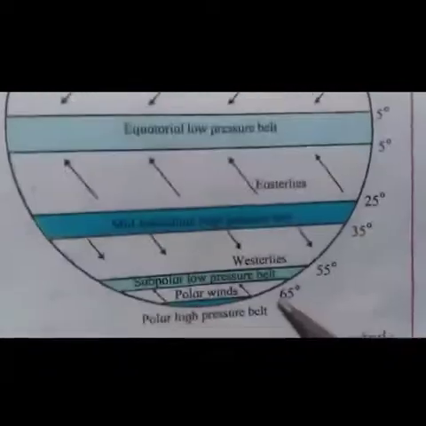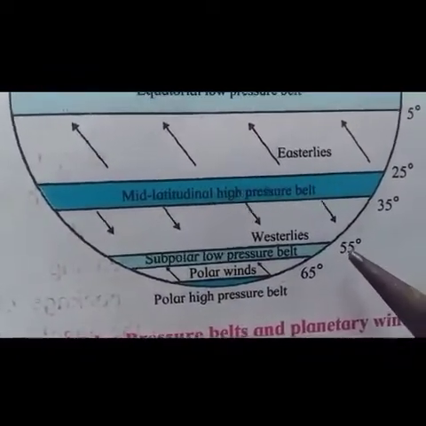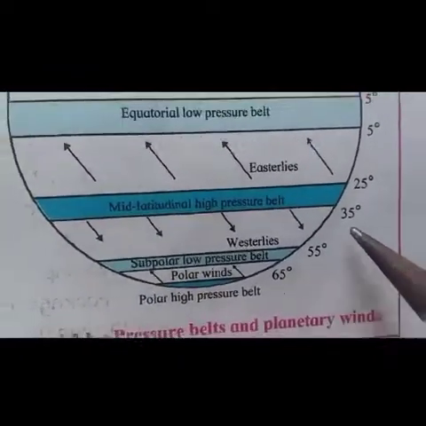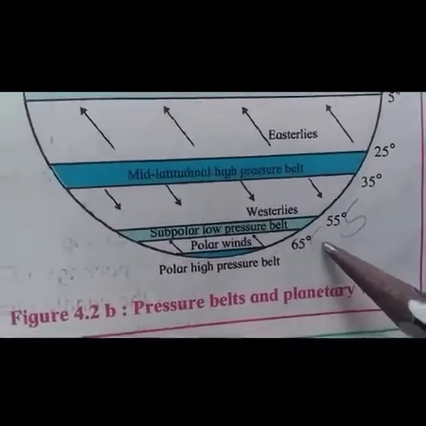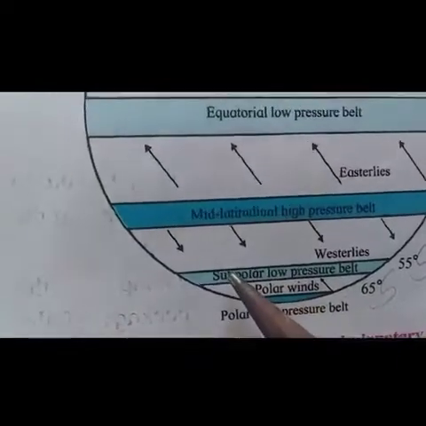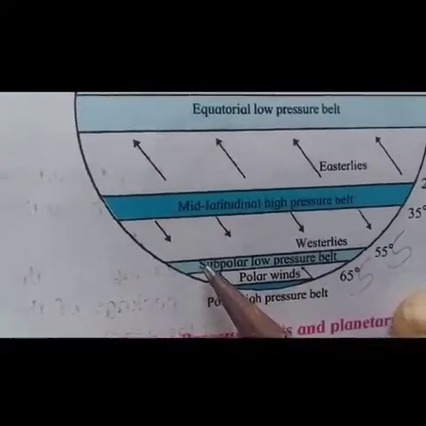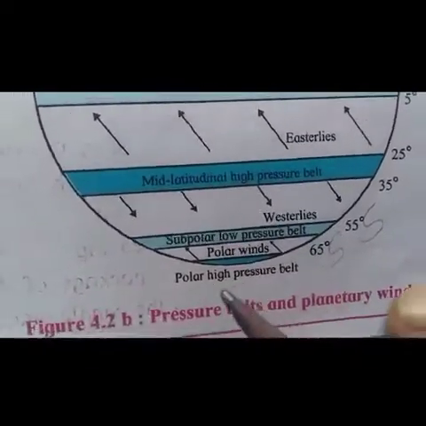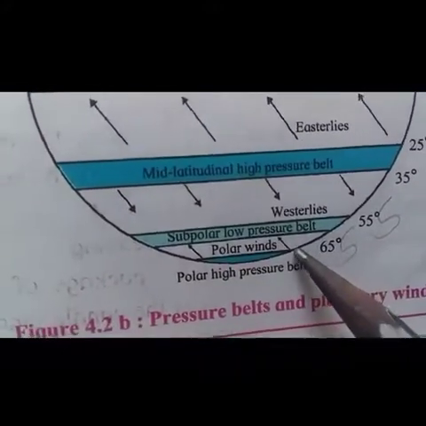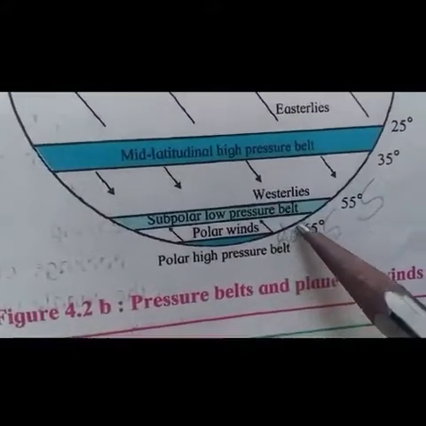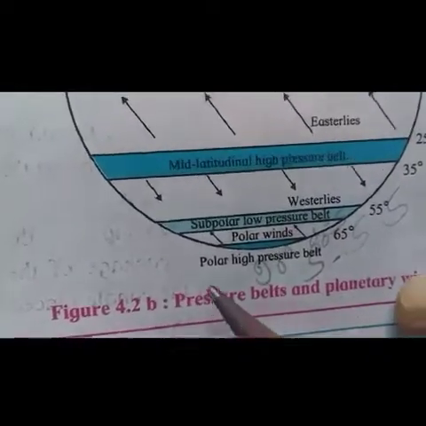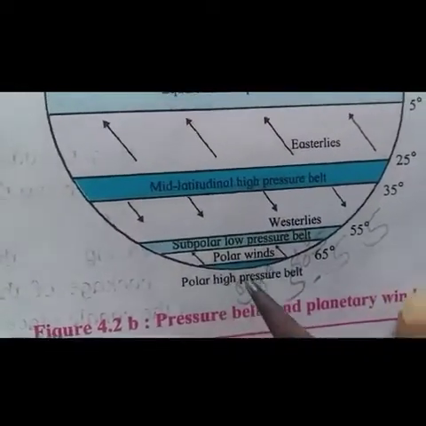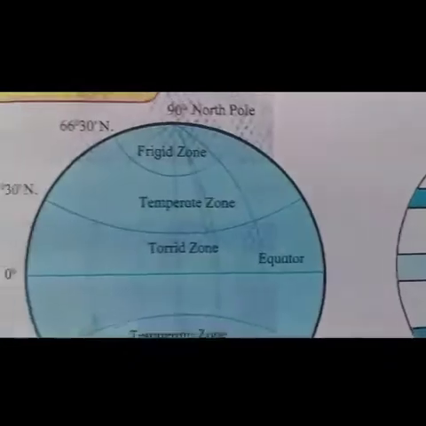And in the southern hemisphere, the area between 55 degree south parallel to 65 degree south parallel is known as the subpolar low pressure belt, and the area between 80 degree south parallel to 90 degree south pole is known as the polar high pressure belt.